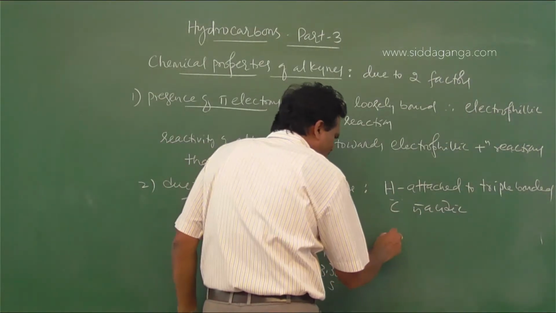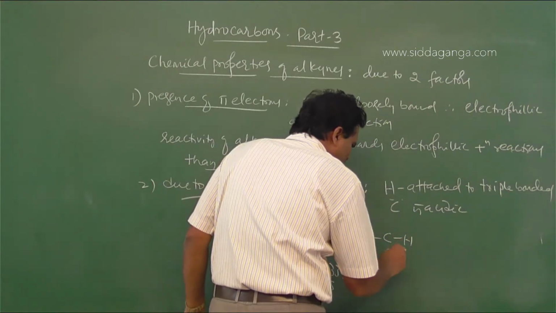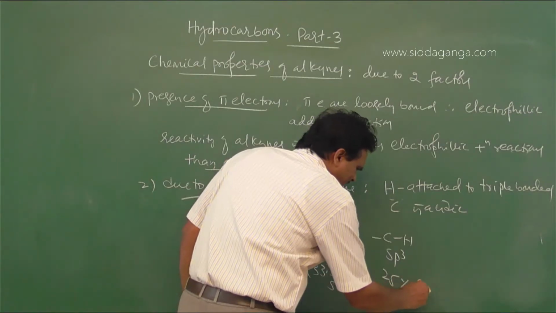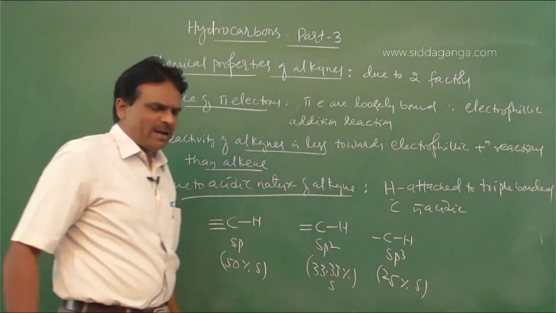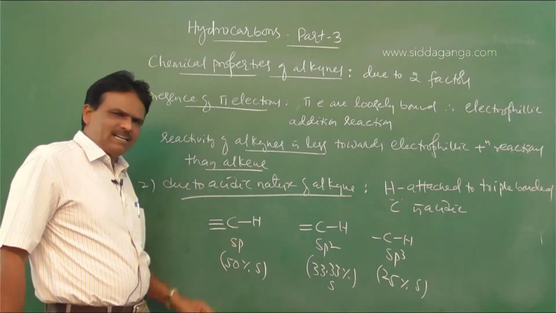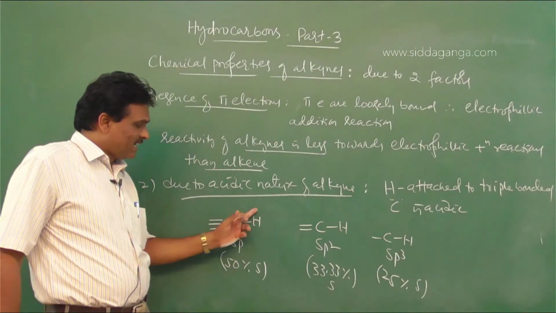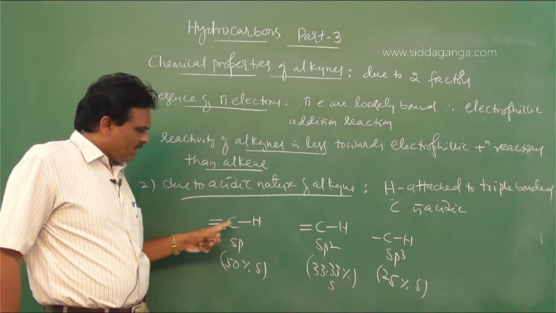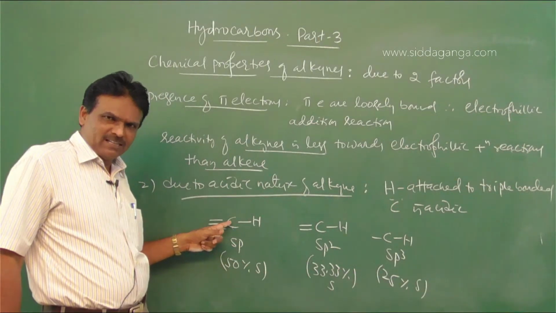In case of alkanes, carbon atoms are sp3 hybridized, 25% S character. So as the S character increases, acidic nature increases. As S character increases, the electronegativity of the carbon atom increases.